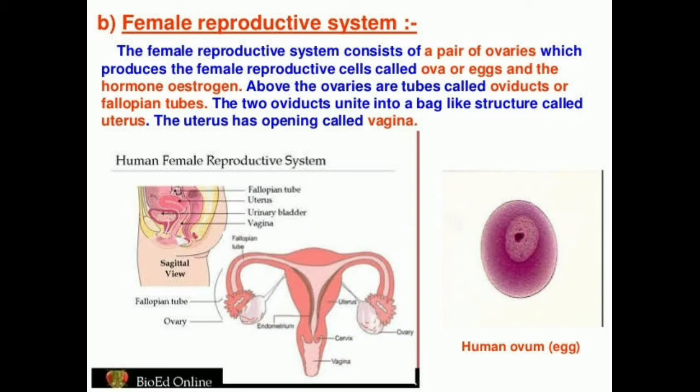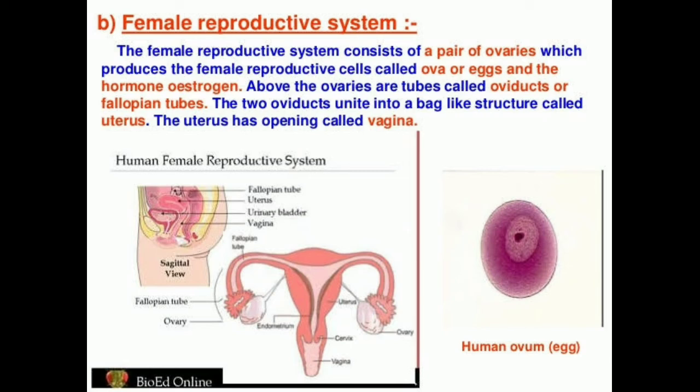The function of ovaries is to make mature female sex cells, that is female gamete, called ova or eggs, and also to make the female sex hormones called estrogen and progesterone. Each ovary is composed of several thousands of follicles, which are a kind of unripe eggs or unripe ova. At puberty, these follicles mature to form ripe eggs or ripe ova. That is, they will be unfertilized and will require fertilization.